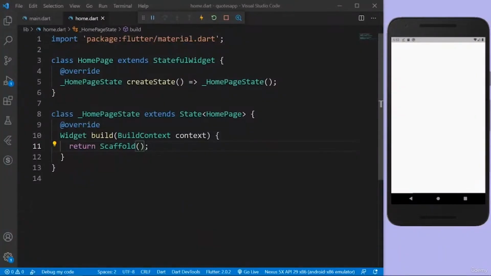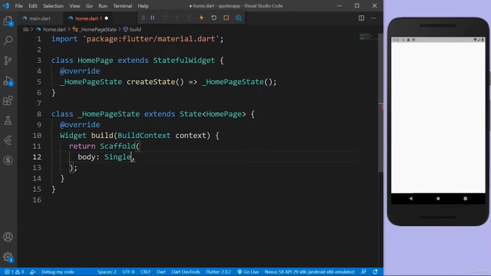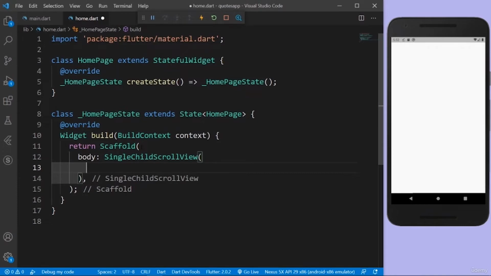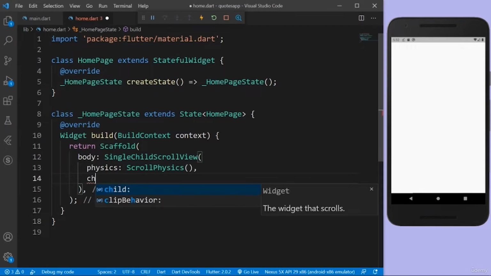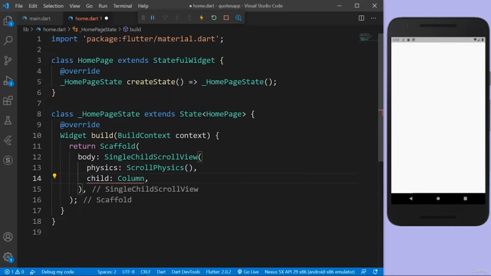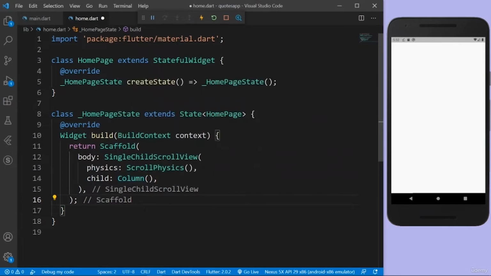And let's go to scaffold. The body of the scaffold is going to be a single child scroll view, because my whole page should be scrollable, because I'll have lots of widgets and this should be kind of responsive, right? So let's give a physics for the scroll view. I'm going to give scroll physics because I want to, of course, enable scrollability. And the child of the single child scroll view is going to be column. In the column, we'll have multiple children, because we're going to have a vertical array of children.